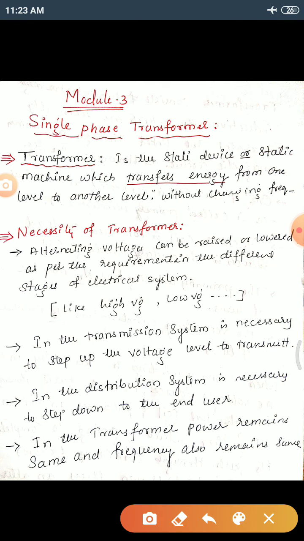This definition says that a transformer is a static device. Why are we specifying it as a static device? It means it does not have any moving part, or you can say it is a static machine also, which transfers energy from one level to another level. Remember, a transformer transfers the energy from one level to another level without changing the frequency, and the power remains the same. These two are the main important key points for us to discuss the next topic.